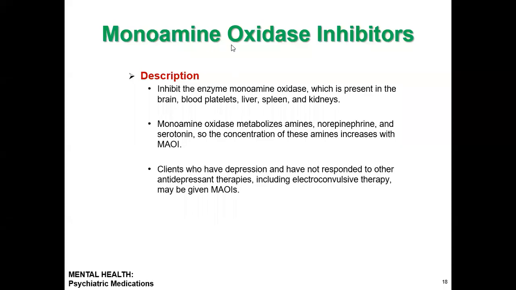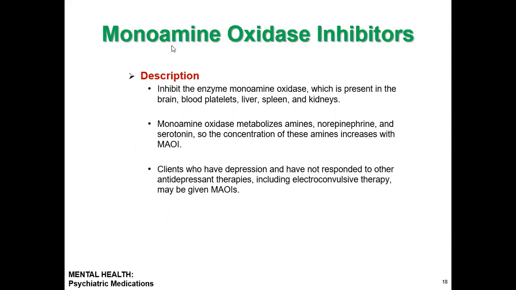So monoamine oxidase inhibitors inhibit the enzyme monoamine oxidase, which is present in the brain, blood, platelets, liver, spleen, and kidney.